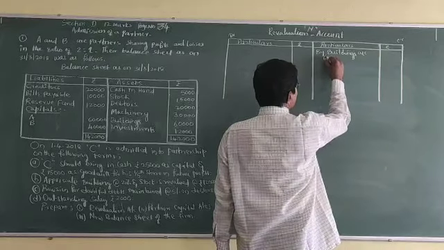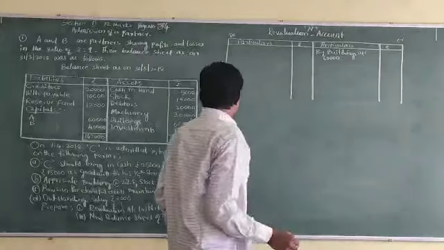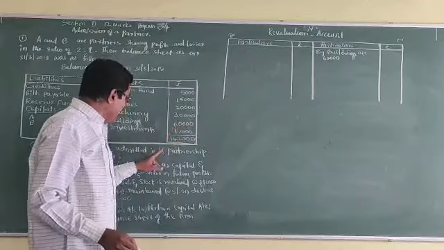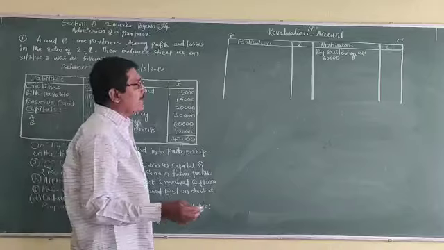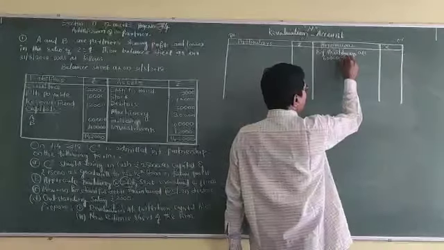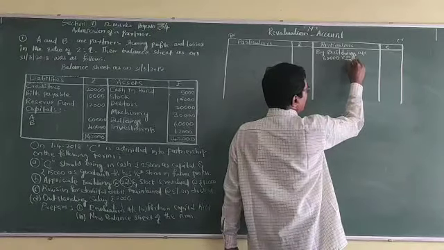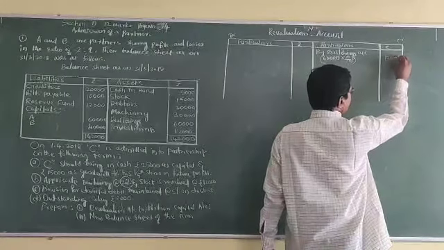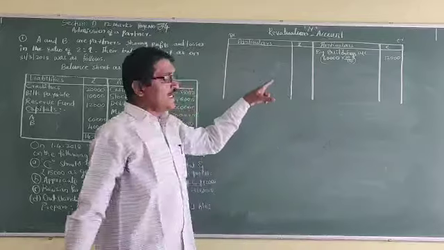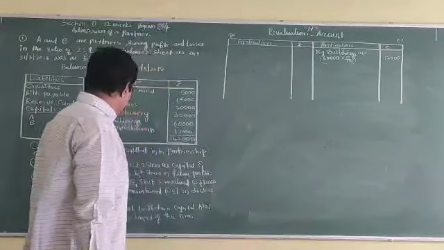So 60,000 is the value of the building. At the rate of 20% it is increased: 60,000 into 20 by 100. Net increase is 12,000, which is the profit to the business.